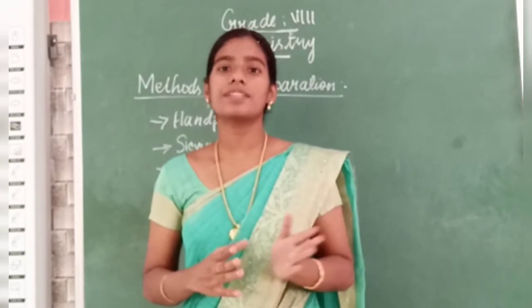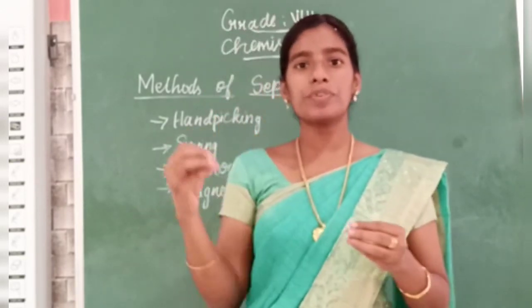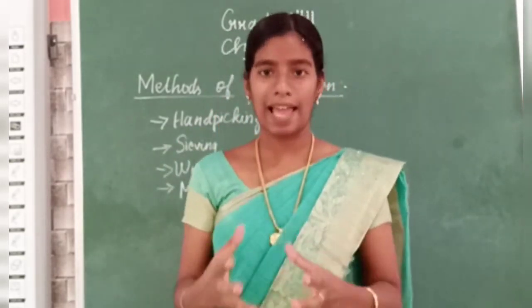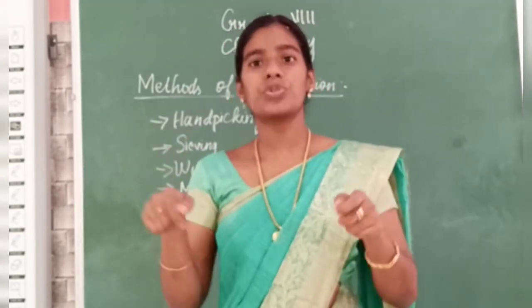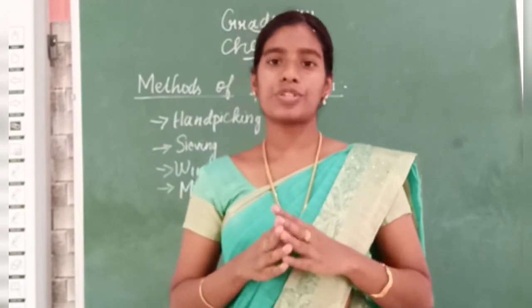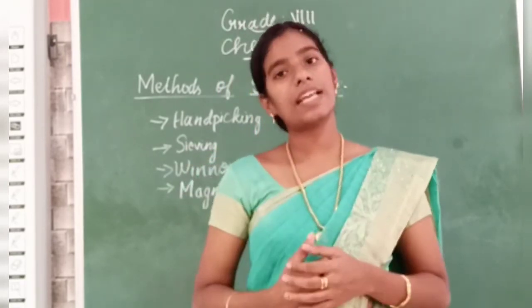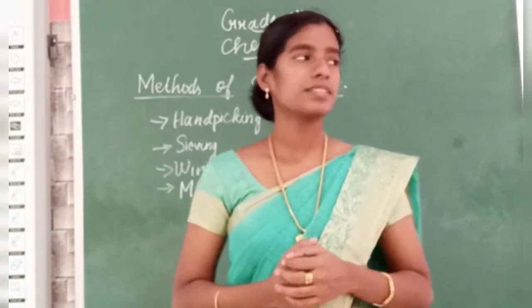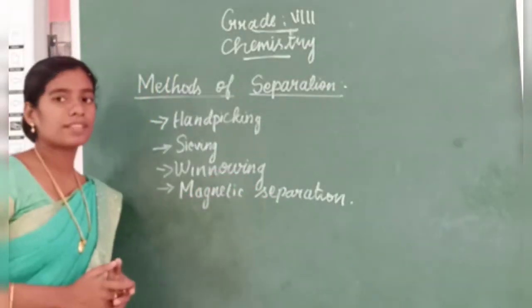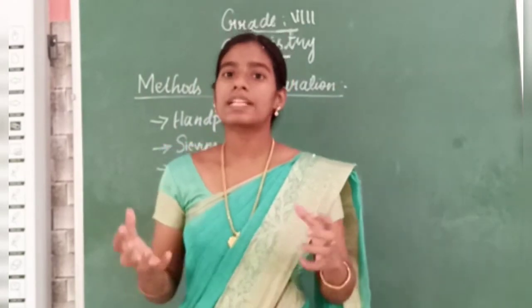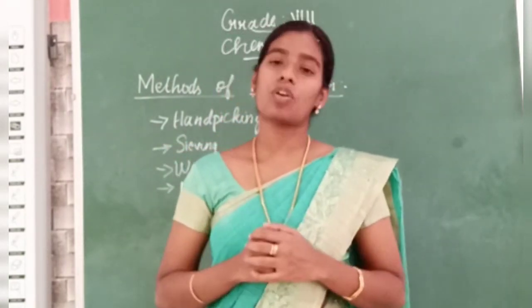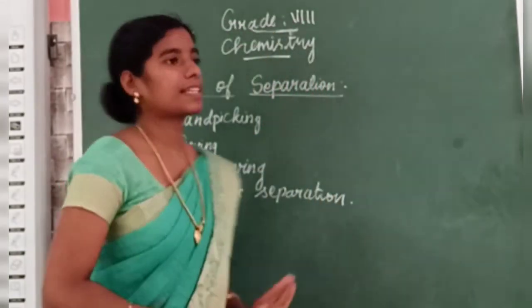Also, what is hand picking? Removing or separating the mixture using hand. Then what is sieving? Using a sieve we separate the mixture, that is sieving. Then the next one, the third one, what is that? Winnowing. It is a new word and we all got an idea about what winnowing is. Using wind we separate the mixtures. And the fourth one is magnetic separation.